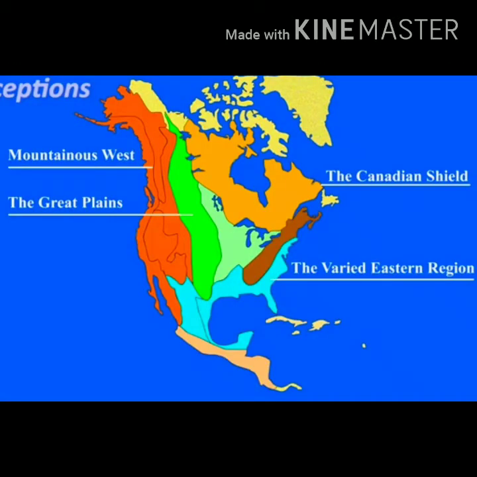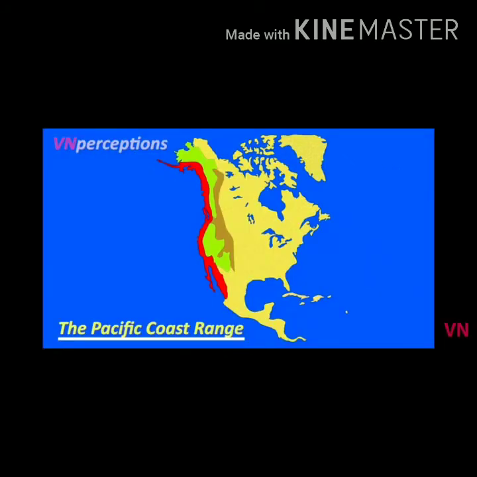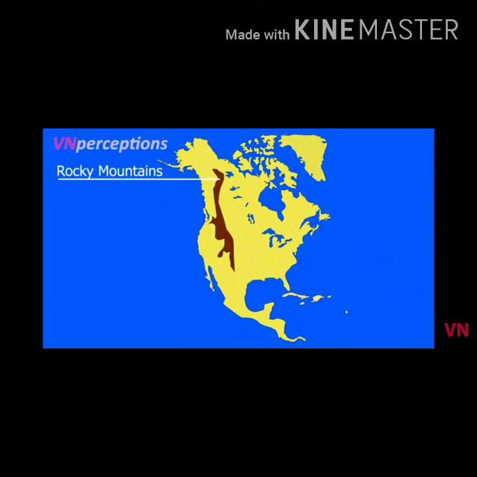Next is the Western Cordilleras. Cordillera refers to an extensive chain of mountains, or we can say parallel ranges of mountains. We can say that Western Cordillera are mountain ranges parallel to each other. They are 6,500 kilometers long from Alaska in the north to Panama in the south along the western coast. That means it is near the western coast only.